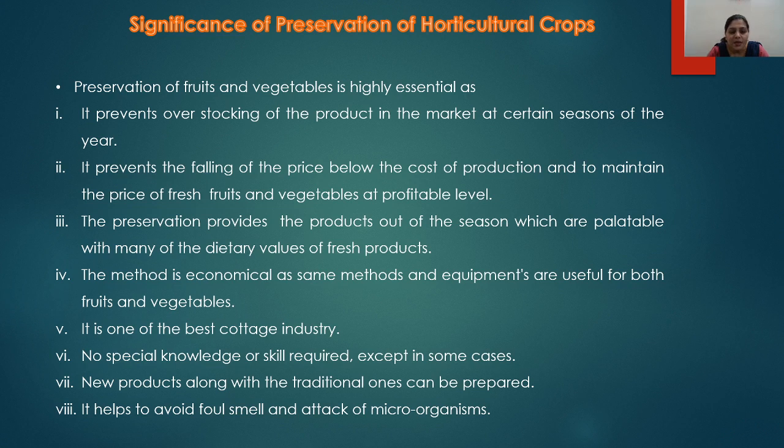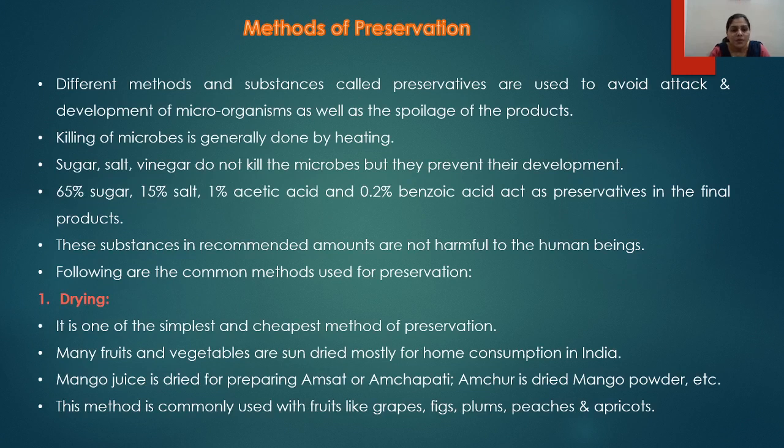And lastly, it helps to avoid foul smell and attack of microorganisms on the food products, or the fruits and the vegetables. Now there are different methods of preservation we are going to study. Different methods and substances called preservatives are used to avoid the attack and development of microorganisms which lead to the spoilage of the products.